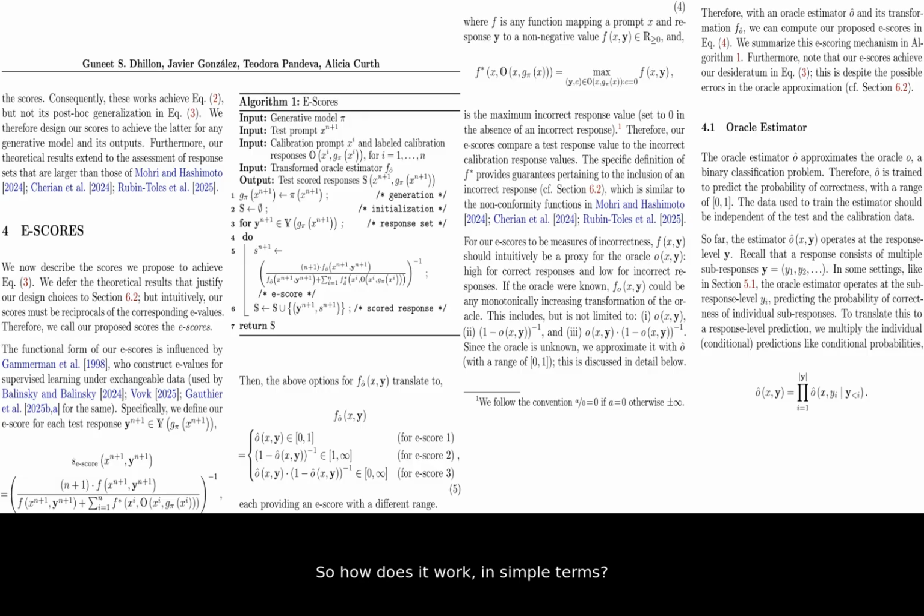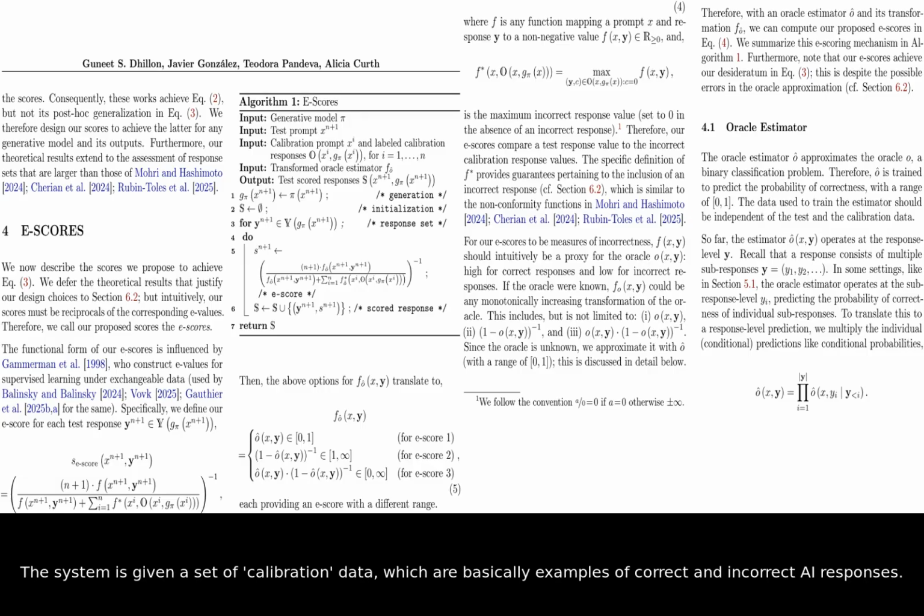So how does it work in simple terms? The system is given a set of calibration data, which are basically examples of correct and incorrect AI responses. It then compares a new AI response to these examples to calculate its e-score.